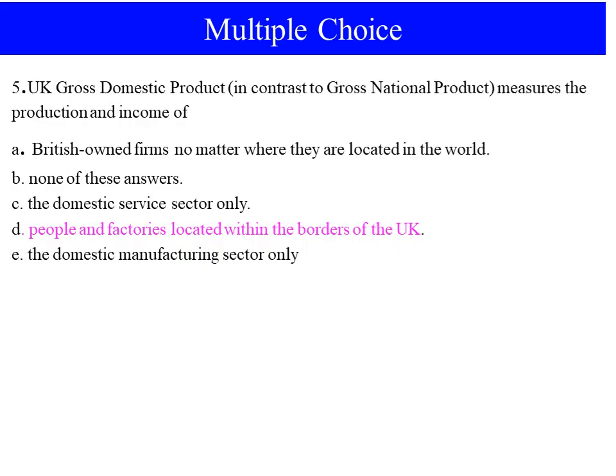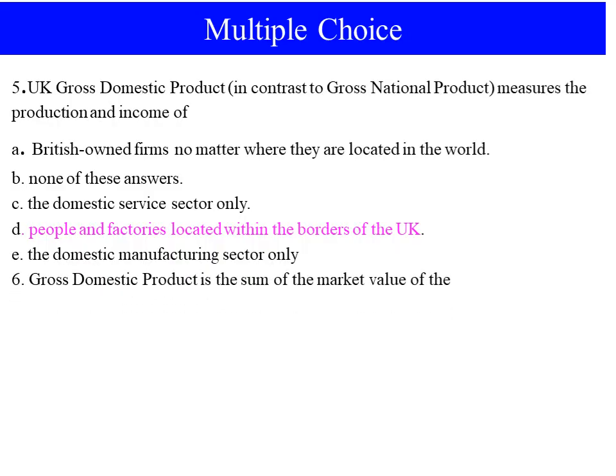As you see, it is the production and income of people and factors located within the border of the UK. GDP is the products produced within a given period of time and within a given boundary, not outside. So you can understand this one simply.